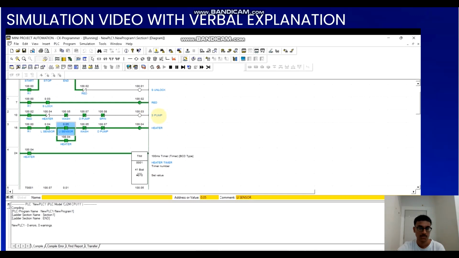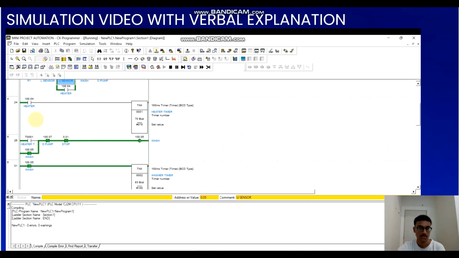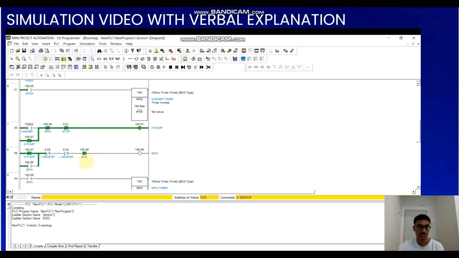We can see that the supply pump is turned off and then the heater is turned on. Now the heater is turned off, the wash is turned on. And now the wash is turned off and then the drain pump is turned on. The drain pump turned on to drain all the water from the washing machine. The water will drain from the upper sensor to the lower sensor. Once the water drains from the lower sensor, the drain pump will turn off and then the spin cycle of the washing machine will turn on.